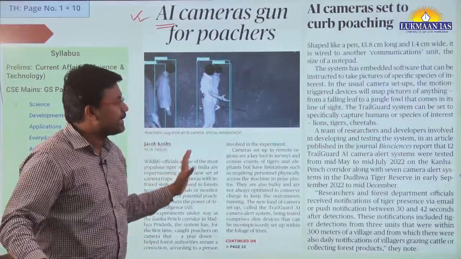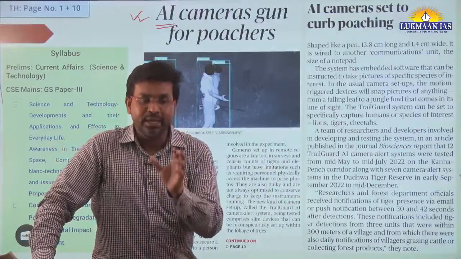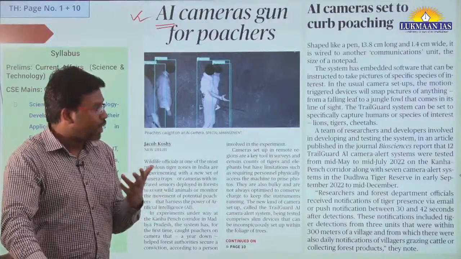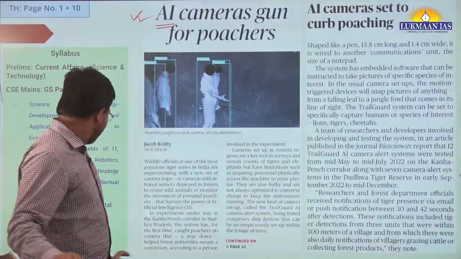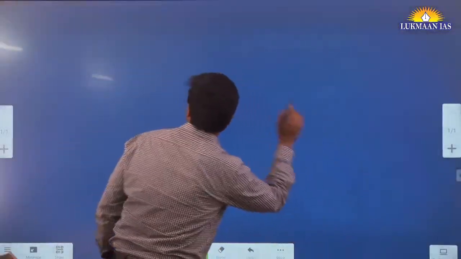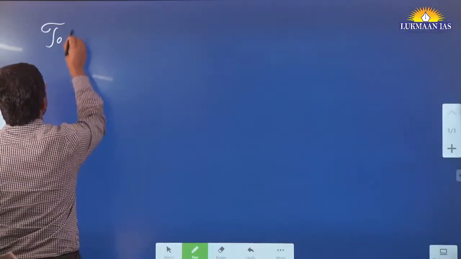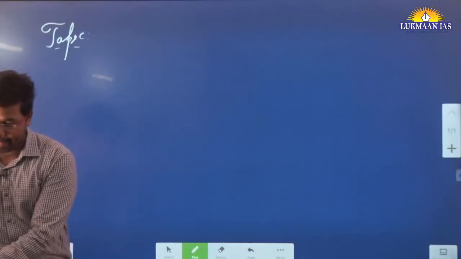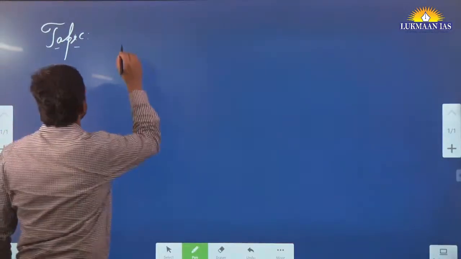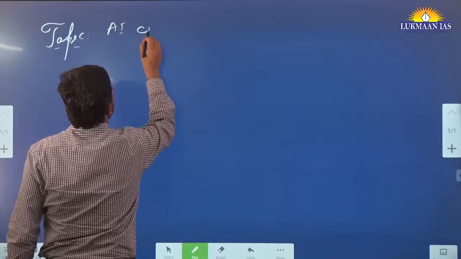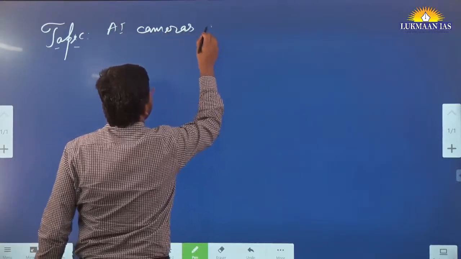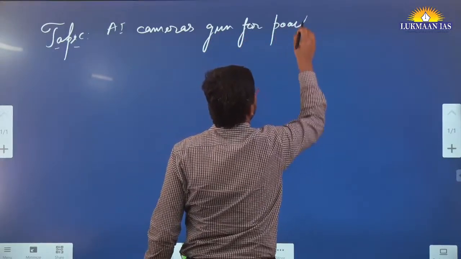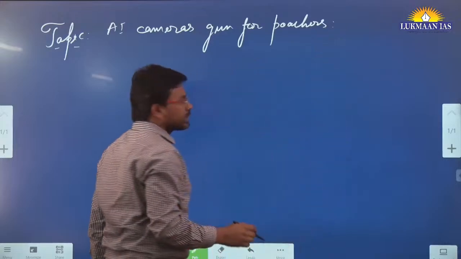In this article they have talked about how they have deployed cameras that are artificial intelligence driven. So how are cameras artificial intelligence driven? Basically we need to understand. So let us understand about this topic quickly. Name of the topic is AI cameras, gun for poachers.